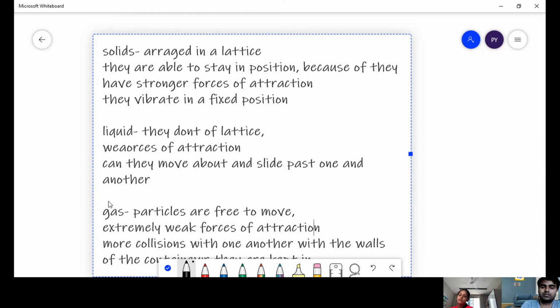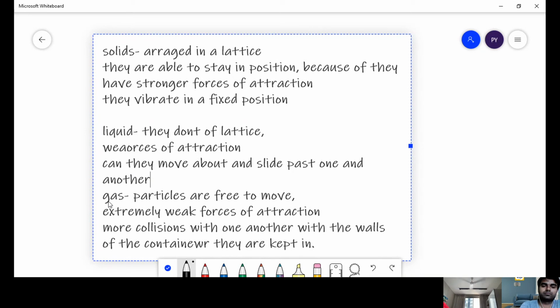I think you cannot see this. Last point you cannot see, so just put it up. Fine. Okay.